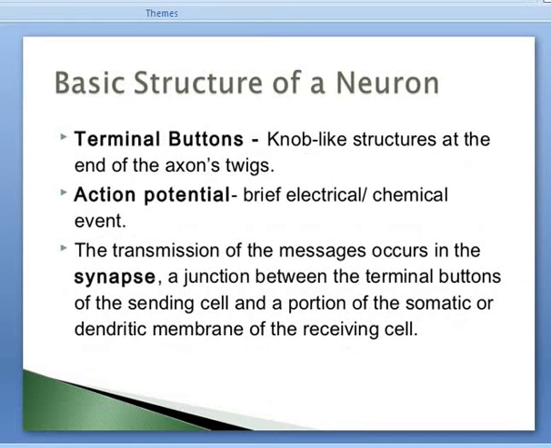Here is about terminal buttons. What are terminal buttons? Knob-like structures at the end of the axon's twigs. Action potential is a brief electrochemical event. We call it action potential. The transmission of the message occurs in the synapse, a junction between the terminal buttons of the sending cell and a portion of the somatic or dendritic membrane of the receiving cell.